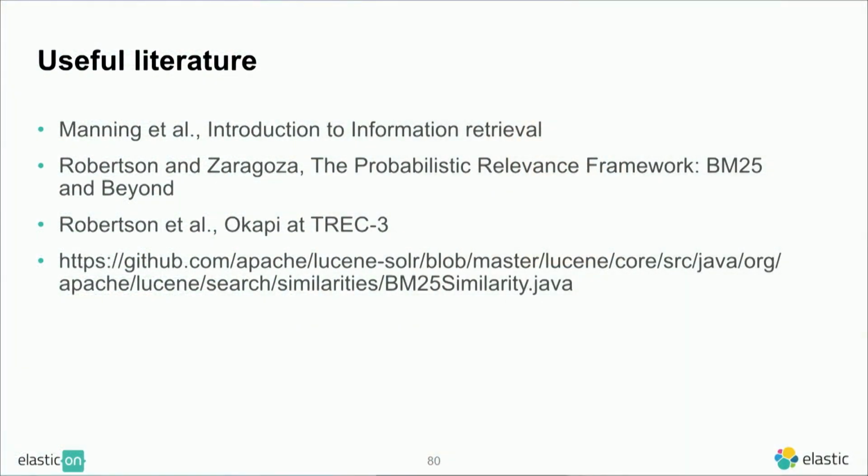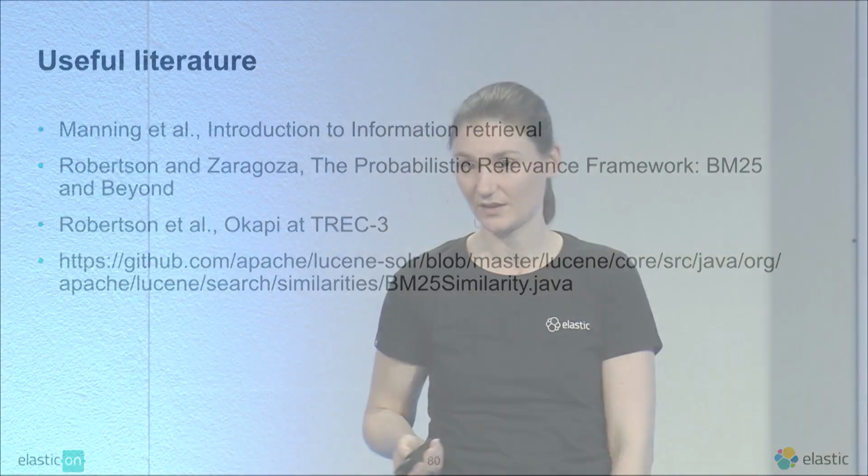OK, now here's some useful literature. So this is basically the stuff that I was reading for preparing this talk. This is some other stuff. So this book, Introduction to Information Retrieval, this is awesome. If you never read that before, it's really good. It's a very good introduction to all that stuff. And then, of course, this probabilistic relevance framework. That's a super paper. The original paper, or the Lucene implementation, is actually based on Okapi at TREC-3. It's a paper by Robertson et al. If you want to know the actual details of what's going on, that's the best source. Or you can also go and look at the Lucene class directly on GitHub, if you're into that.